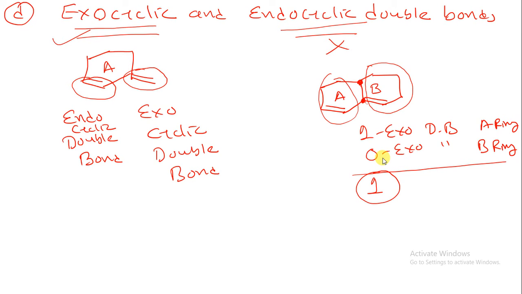Suppose I am having a structure like this, with a double bond over here and a double bond over here, that is the A and B ring. If I want to calculate the exocyclic double bond for the A ring, I just have to see the adjacent joint carbon atom.